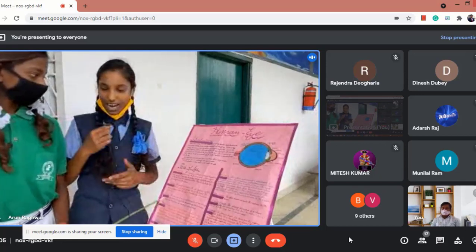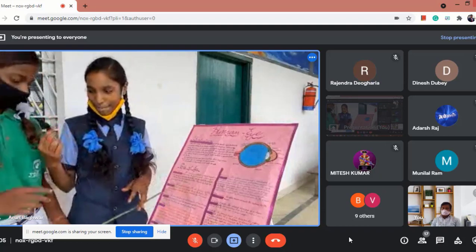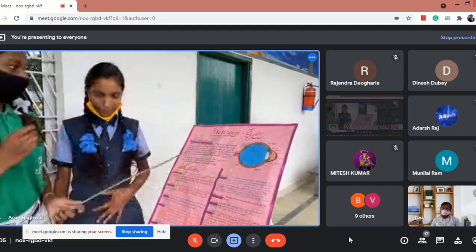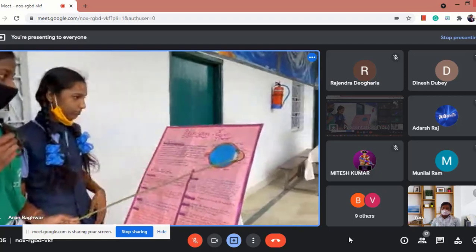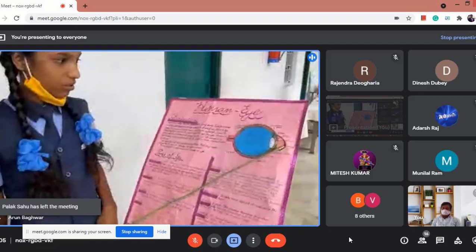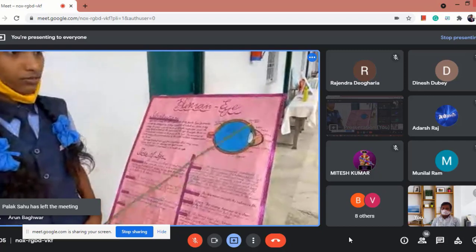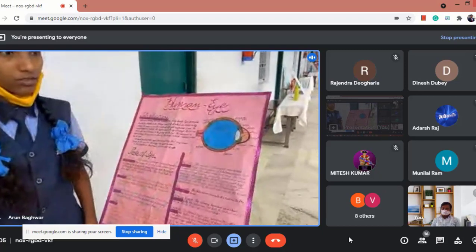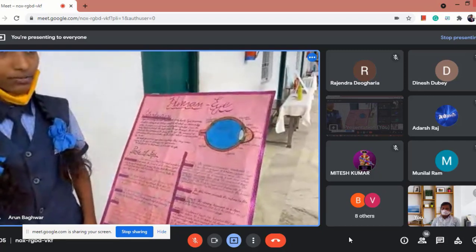It will be started by Namita. In this figure we can see this pink color is the cornea. Now I am going to demonstrate about the cornea.